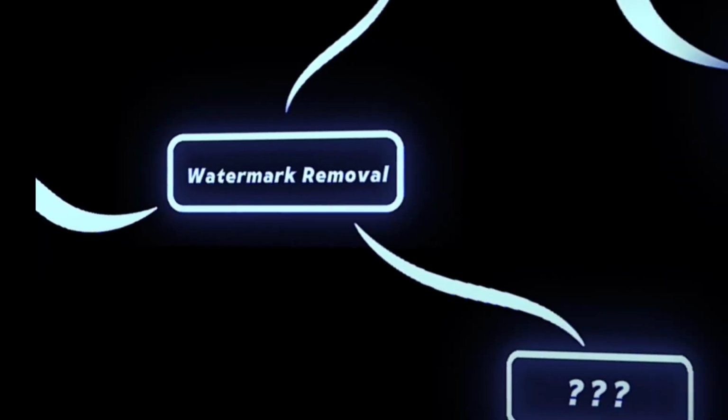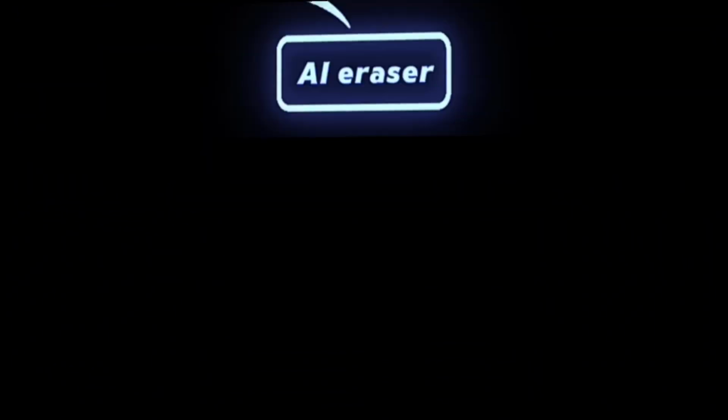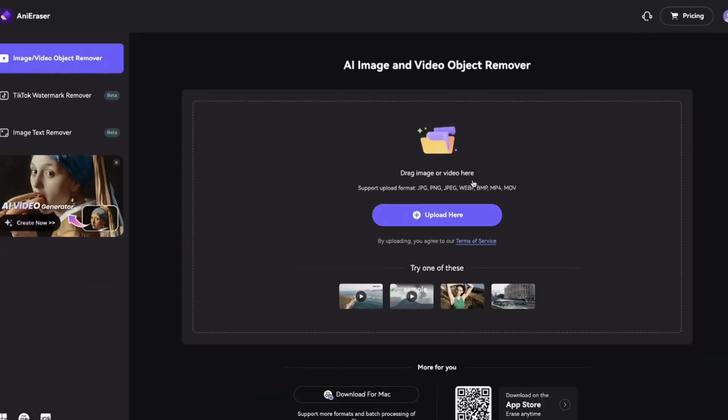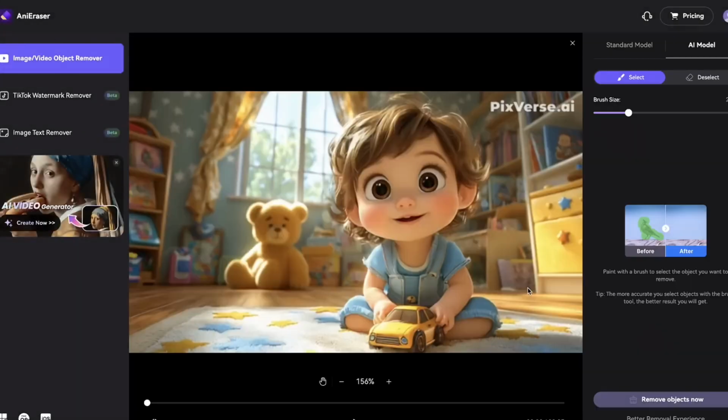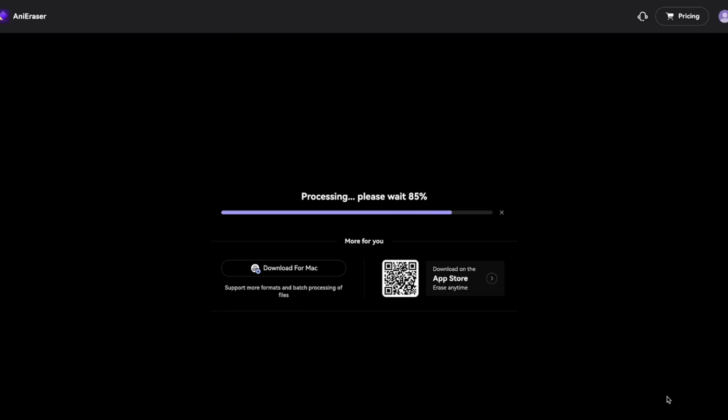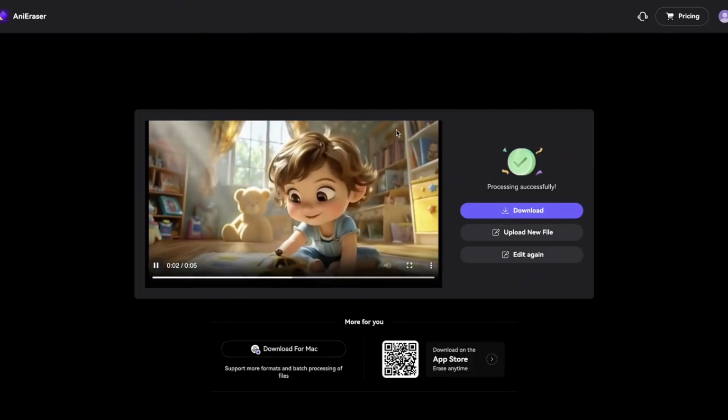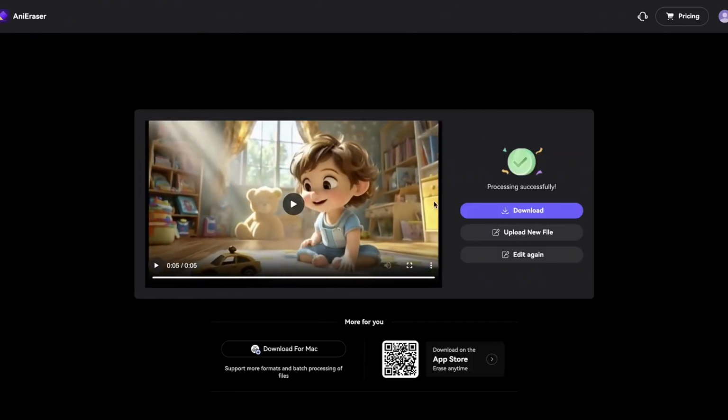Option 2. Use any eraser or any free tool. Upload the video to an app like AI Eraser. Highlight the watermark area with the eraser tool. Click Next and let it blur out the watermark. You might see a soft blur, but it's barely noticeable, and your video is now watermark free.